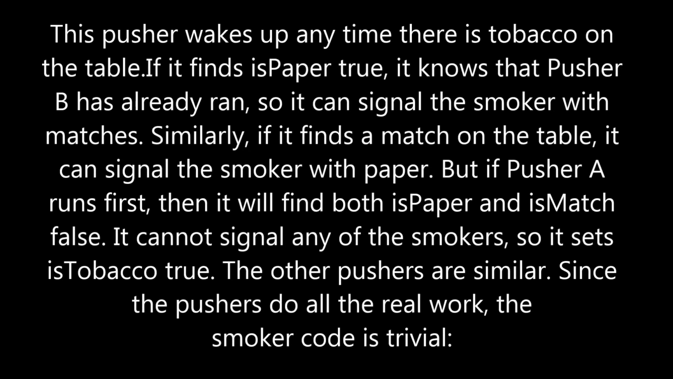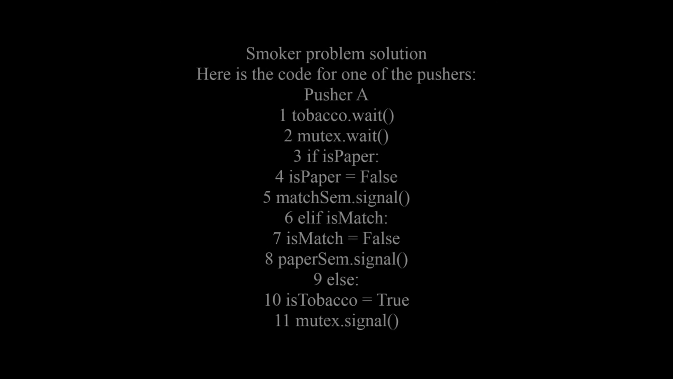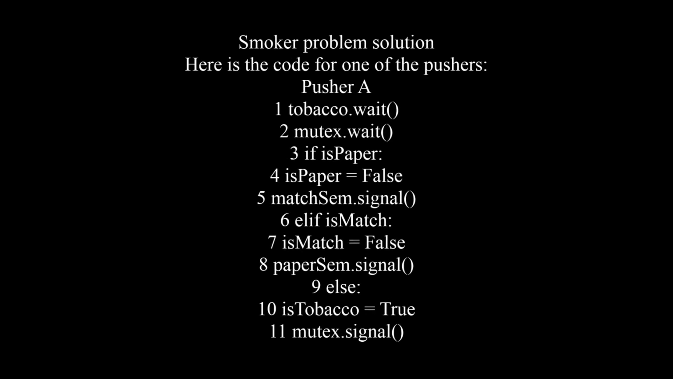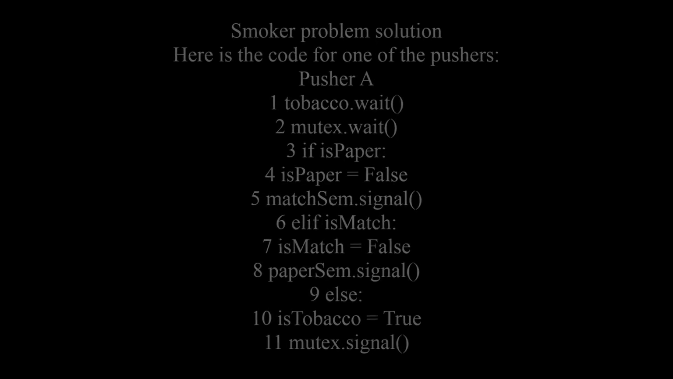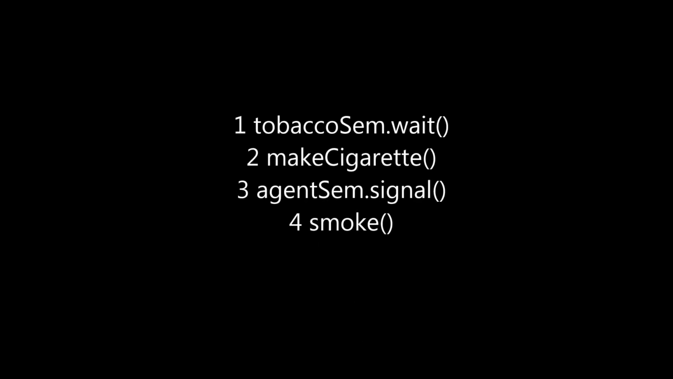Since the pushers do all the real work, the smoker code is trivial. Now this is the code for pusher A. And this is the code for the smoker.